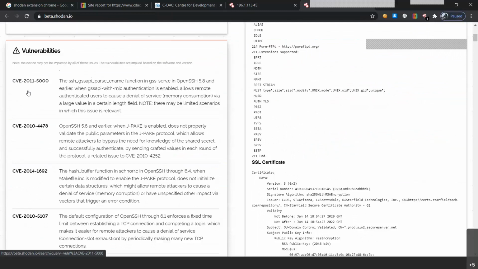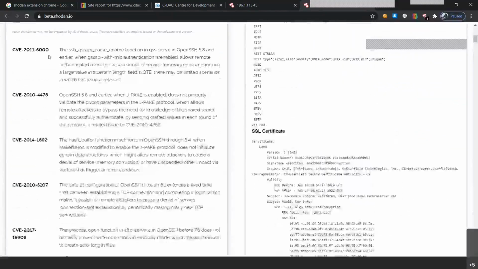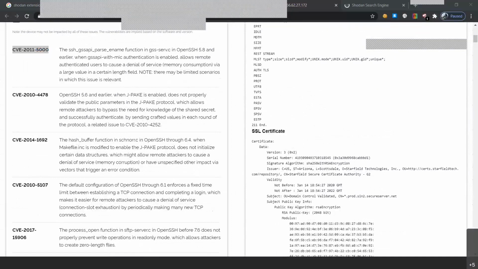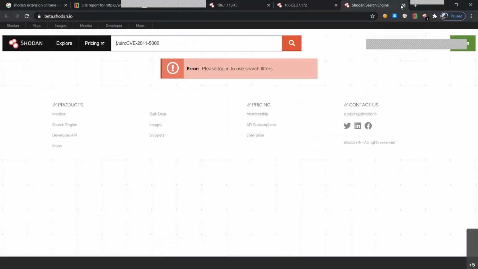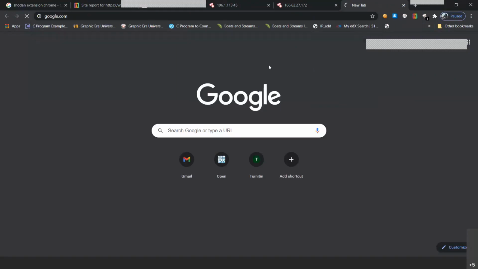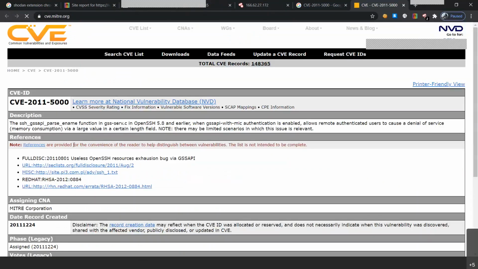So they have the CVEs from 2011, 2010, 2014, 2010, 2017, 2016, 2016, 2011, 2010, and so on. One can just copy this vulnerability and try to open it in a new link. One might be able to find a repository to attack such websites. They can go to the Common Vulnerabilities and Exposures website, cve.mitre.org, look at what type of vulnerability exists, get more information about it, and try to get into that website.